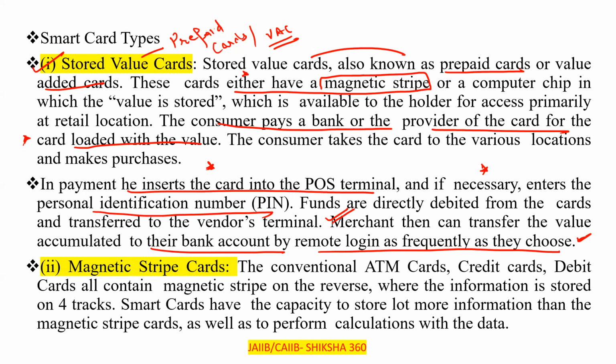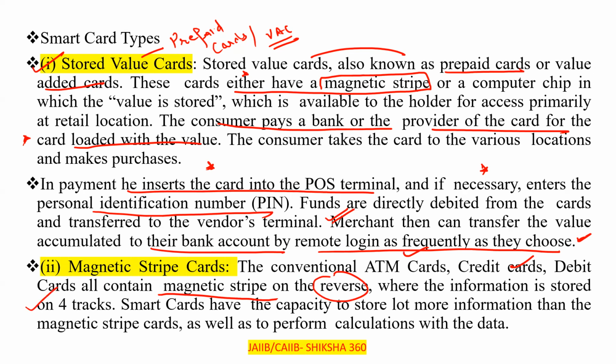Clear? Basically as frequently as they choose. So that is regarding the stored value cards. Next one, that is the magnetic strip card. Clear? So magnetic strip cards we can say are conventional. ATM cards, credit cards, debit cards all contain the magnetic strip on the reverse, where the information is stored on 4 tracks.